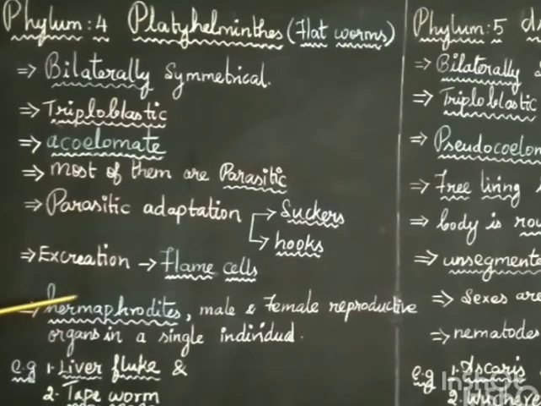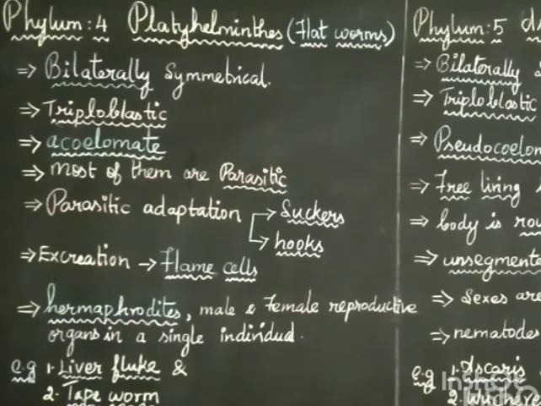Then hermaphrodite. The term is hermaphrodites. It is male and female reproductive organs in a single individual, that is, an animal having a male organ and also a female reproductive organ. Such animals are called hermaphrodites. It is a single animal having a male reproductive part and also a female reproductive part.